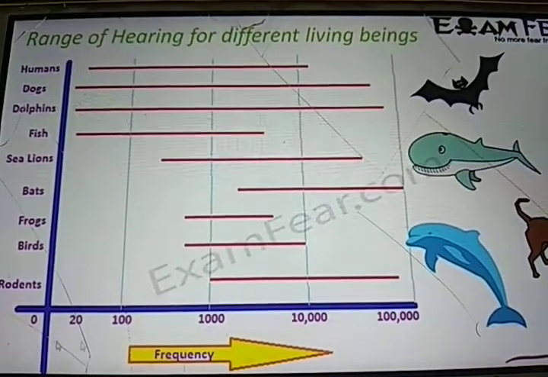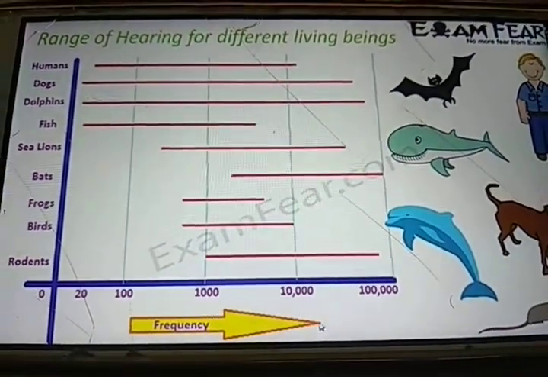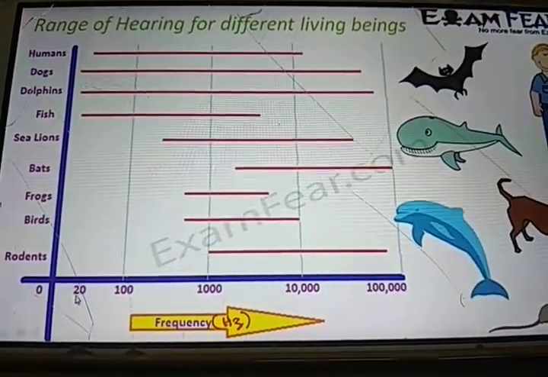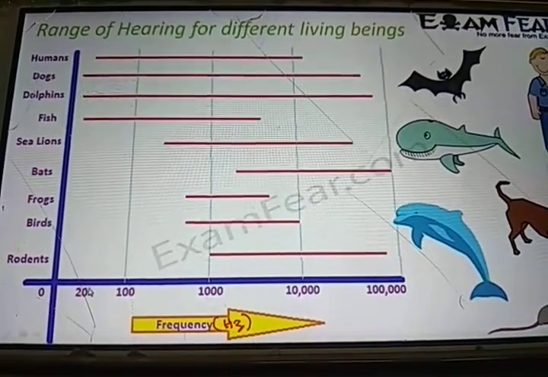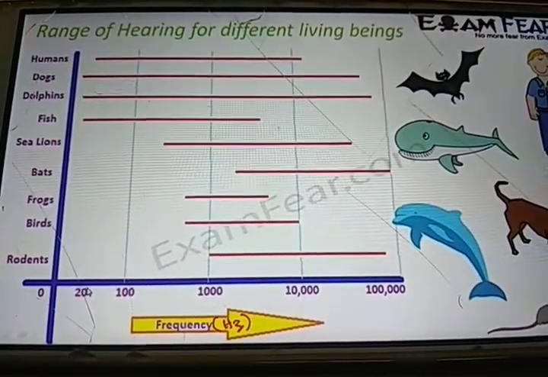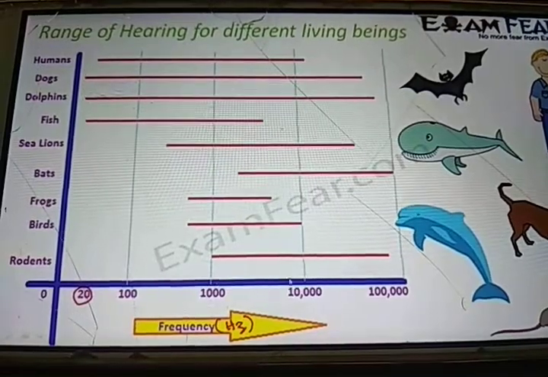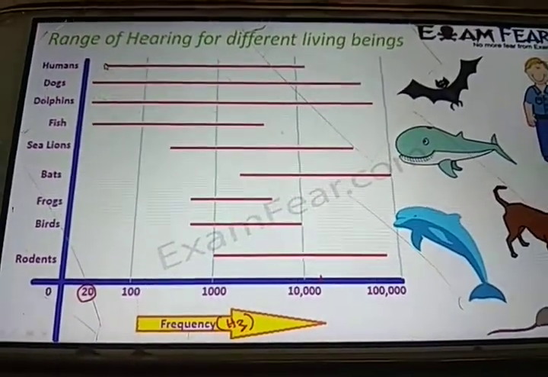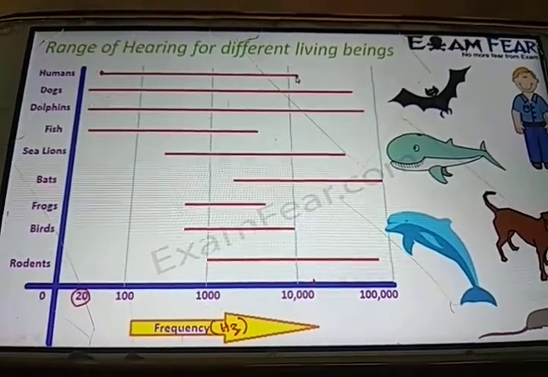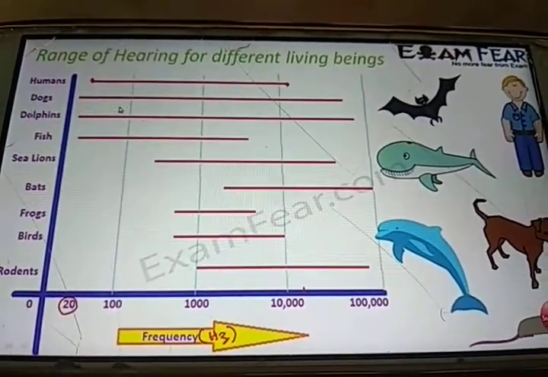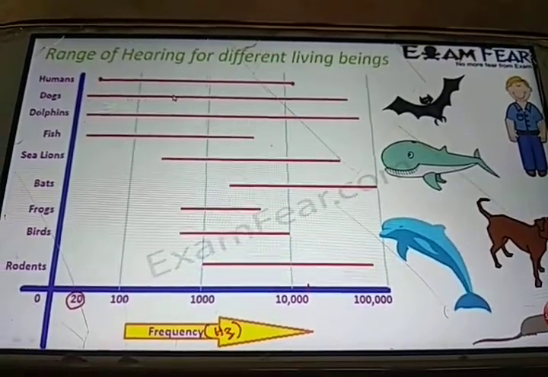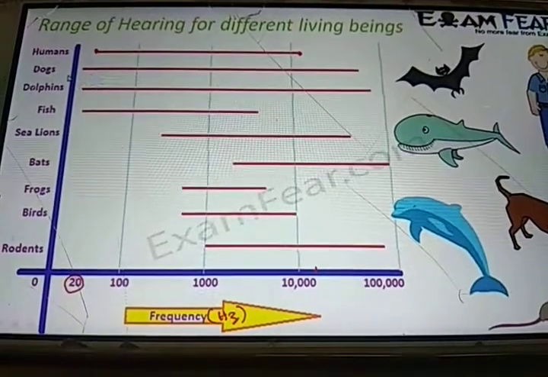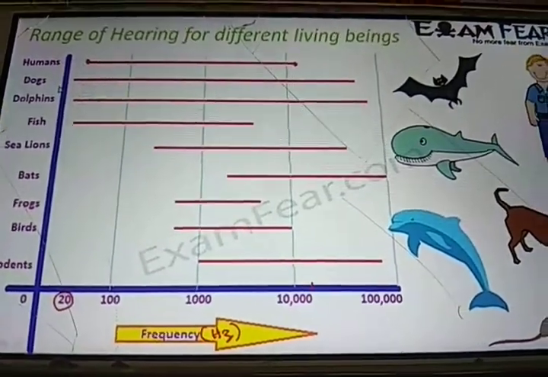On the x-axis we have taken the frequency, in hertz. For human beings it is just as I told you, from 20 to 20,000 hertz. At 20,000 it is somewhere here. For dogs, the range is even greater than human beings, so dogs can hear sounds which are all in our inaudible range.